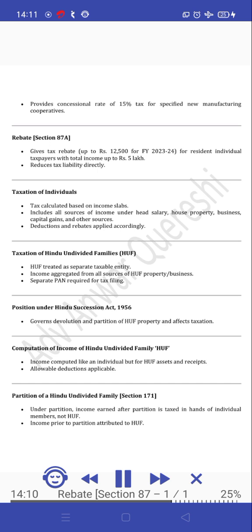Computation of income of Hindu undivided family, HUF. Income computed like an individual but for HUF assets and receipts. Allowable deductions applicable. Partition of a Hindu undivided family, Section 171. Under partition, income earned after partition is taxed in hands of individual members, not HUF. Income prior to partition attributed to HUF.